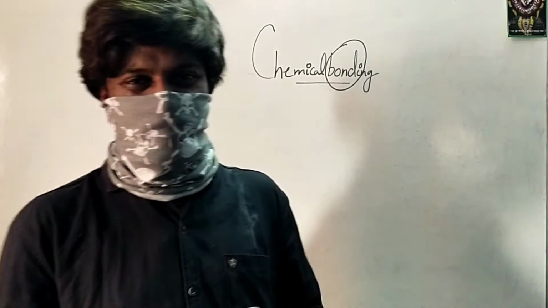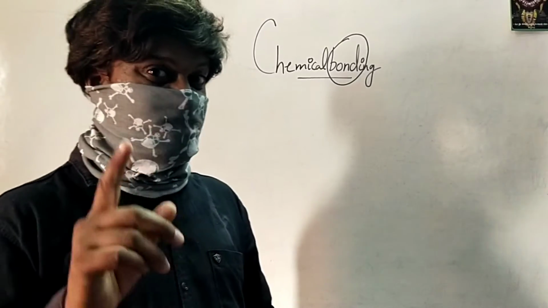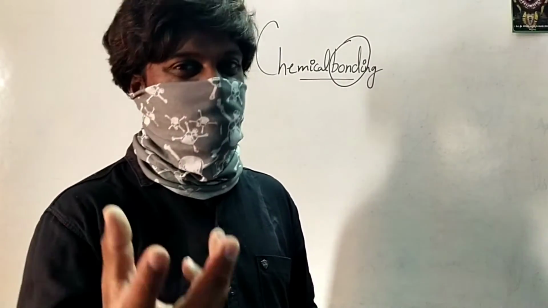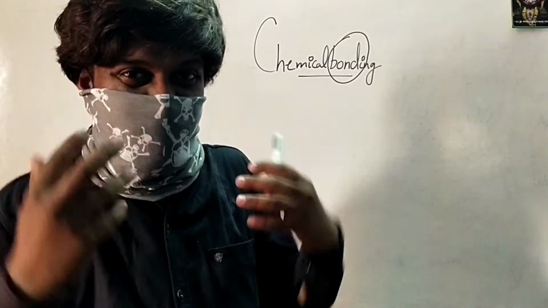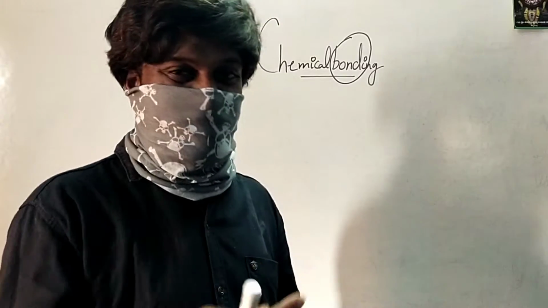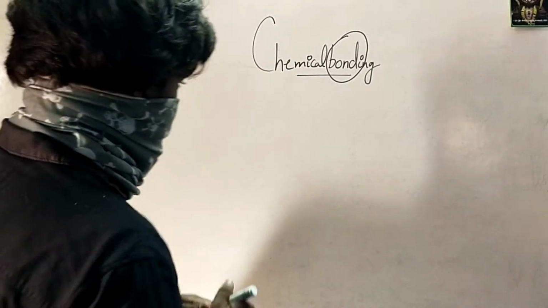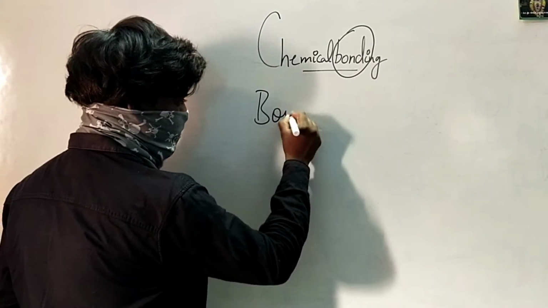So let me try to help you to understand different types of bonds. We classify bonds based on the nature of the attractive force which holds them together. So let me write the basic types of bonds and then we will try to understand the science behind the formation of bond. Now what are the different types of bonds? So let me write it down. So bonds, what are bonds?